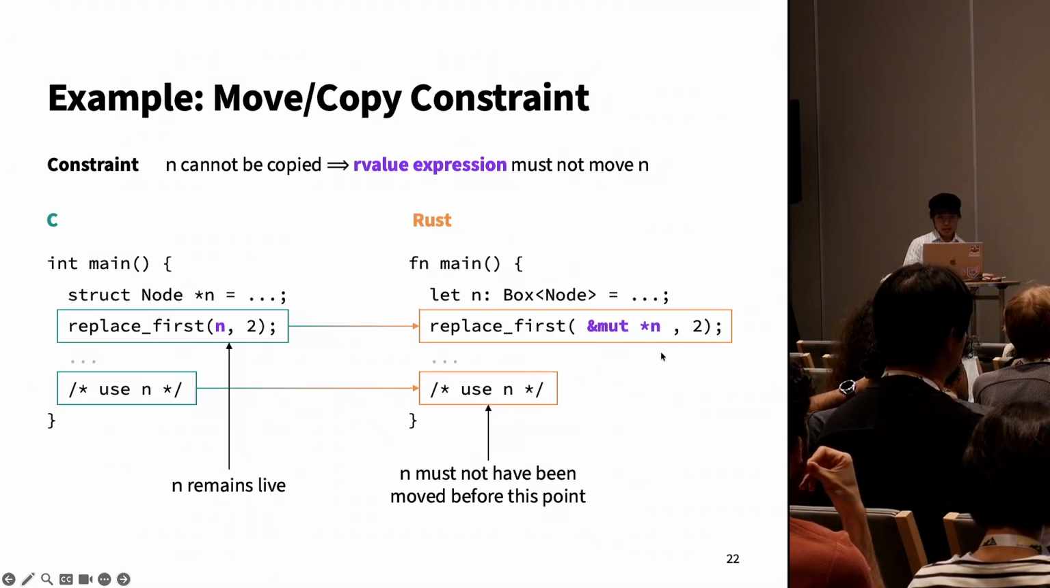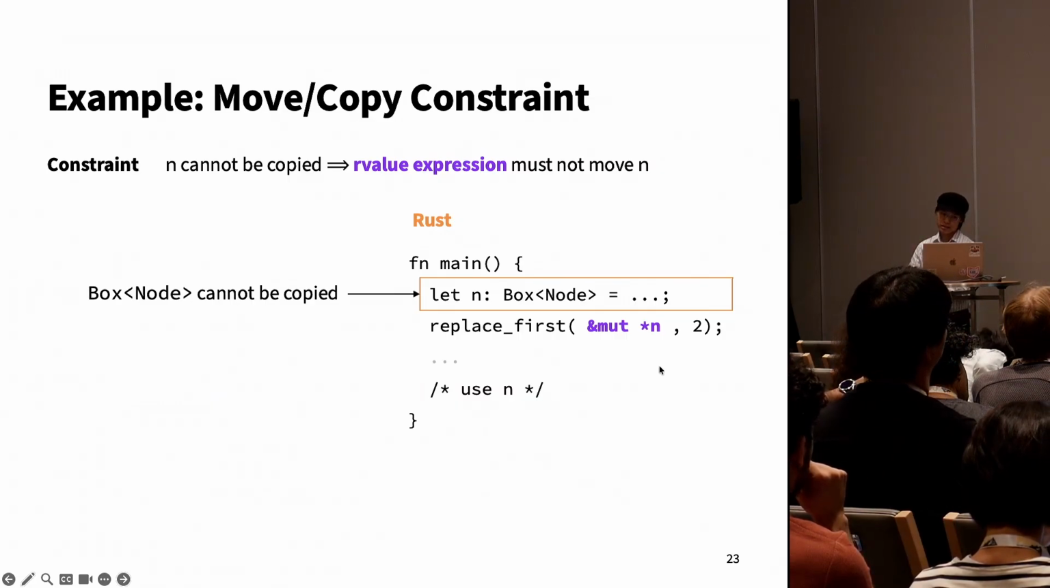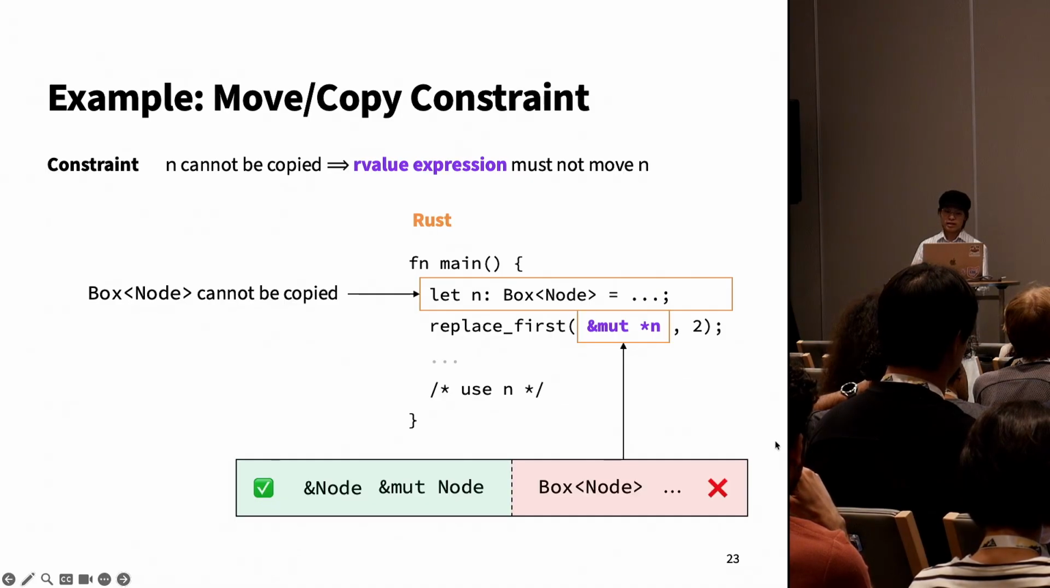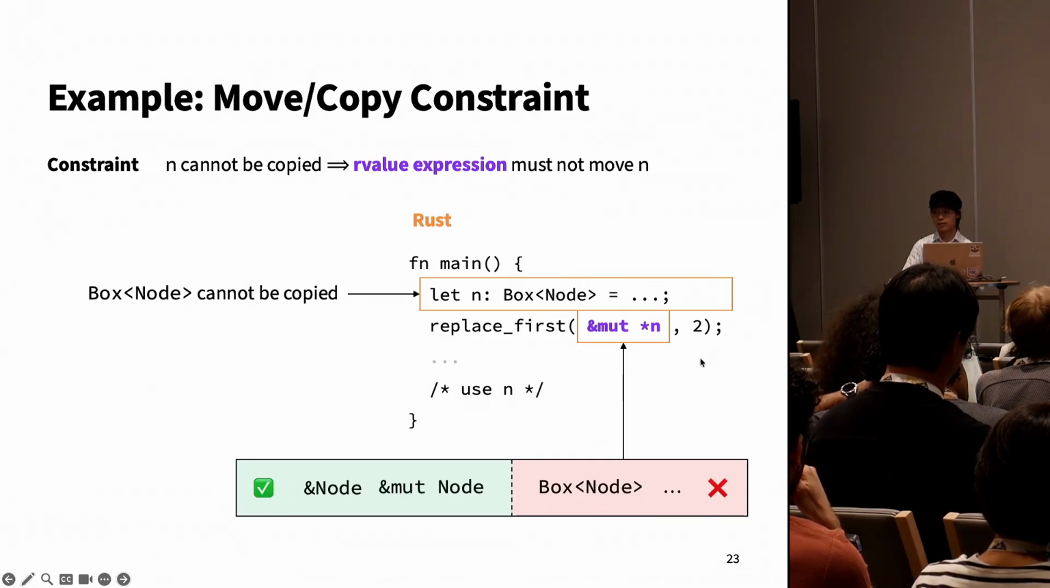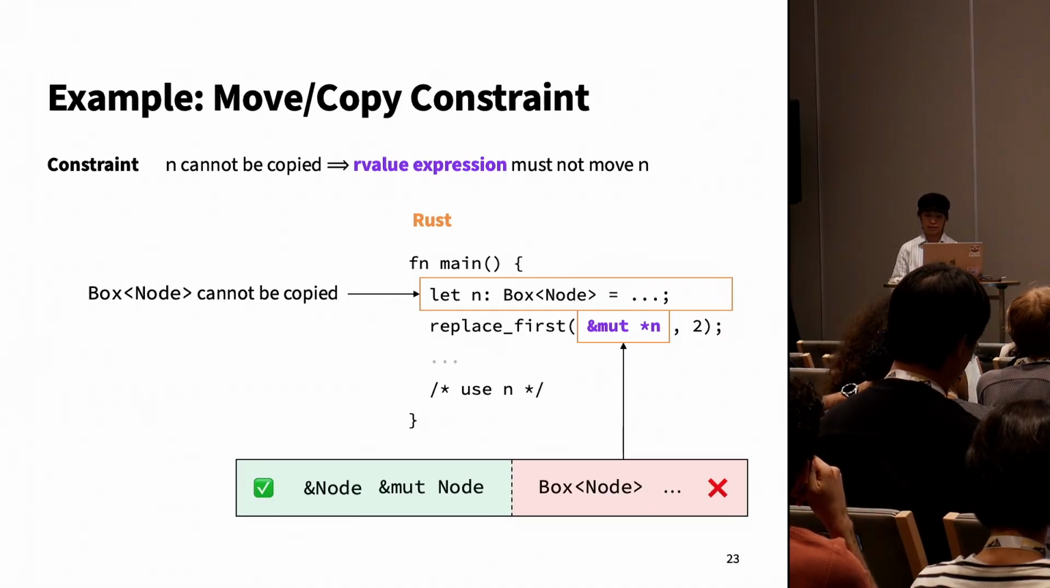So we end up with this constraint. And since in this particular implementation, n is a box of node, which is not a copyable pointer type, the Rust types of this R value expression are constrained. So we cannot use something like a box of node because that would force an ownership transfer and violate this constraint. But we can use something like a reference to node or a mutable reference to node.